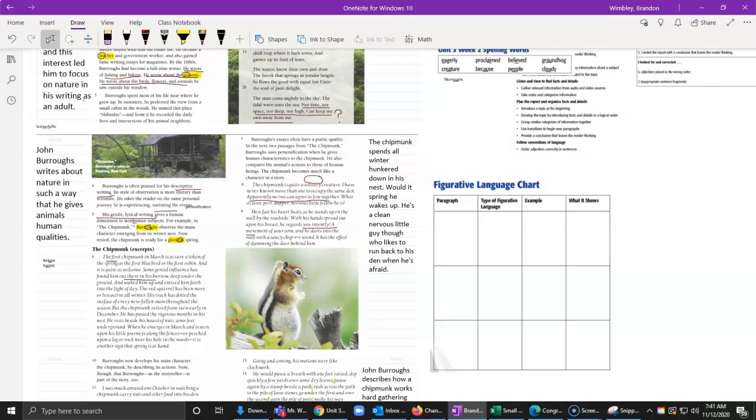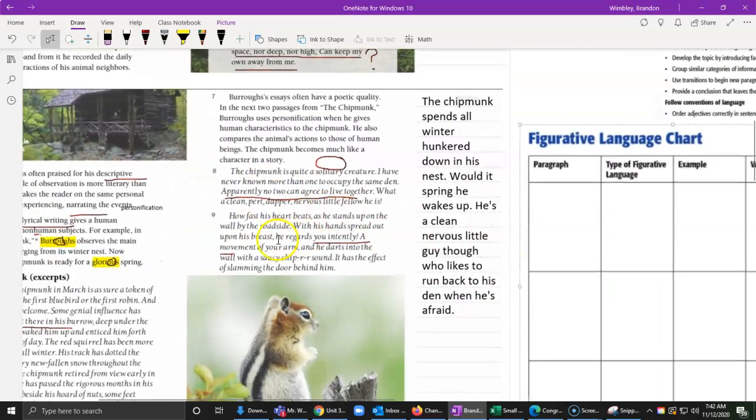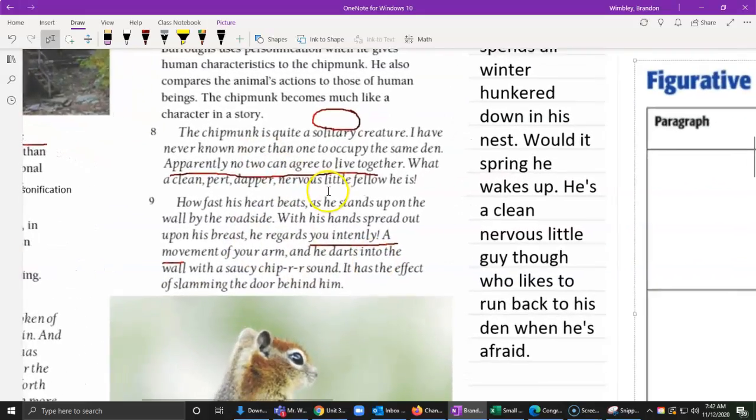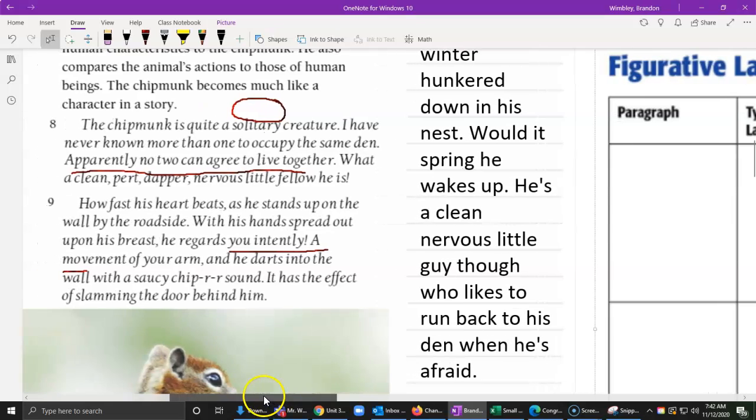So in this lesson, we're going to focus on Burroughs' use of personification to help the reader understand some of the characteristics of chipmunks. We're going to be filling out this chart right here as we go along. Now we're going to reread paragraph 8. So I'm going to zoom in so we can see it. And we're going to be reading paragraph 8 and finding some types of figurative language.